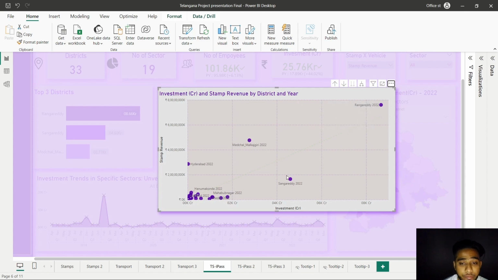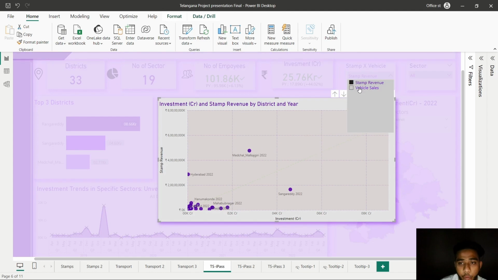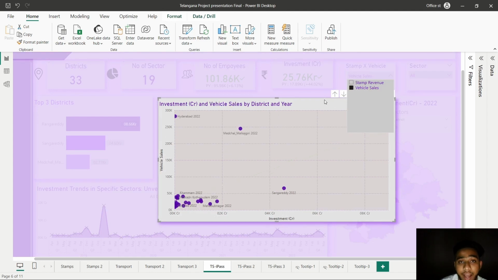When a place gets more investment, it usually means more business and activity. And that often leads to more people needing official documents, which brings in more stamp revenue. So investment and stamp revenue seem to be good buddies. When it comes to vehicle sales, it's not as straightforward. There's a connection, but it's not a simple one.